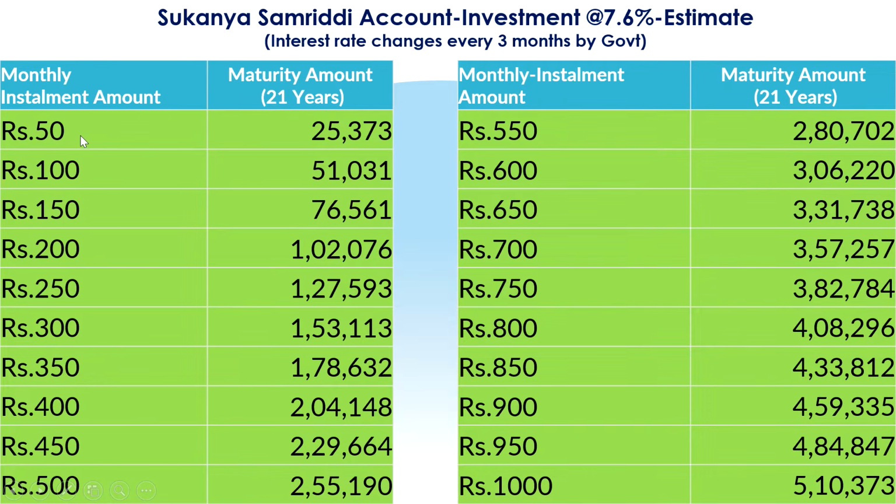See here, if you pay 50 rupees every month, some 25,373 will be paid after 21 years. If you pay 100 monthly, it will be 51,031; 150 gives 76,561; 200 gives 1 lakh, and so on. 500 gives 2,50,000, and 1,000 gives 5,10,373. I have given this for your convenience. Take a screenshot if you require.